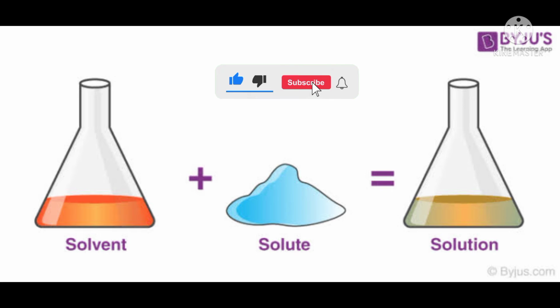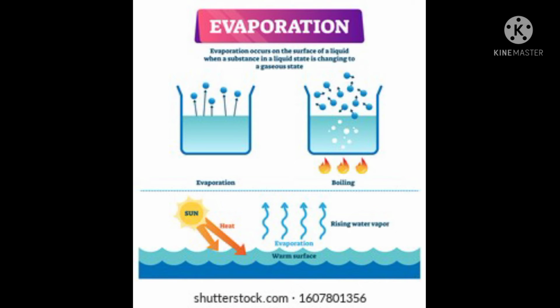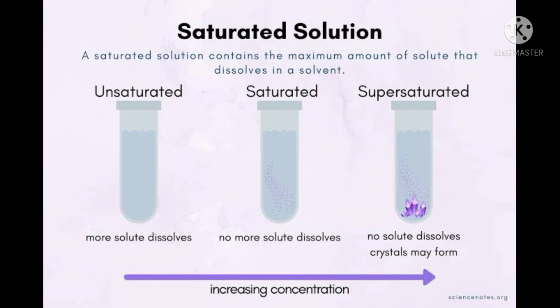First, we will see how to separate a homogeneous mixture. We use the method of evaporation to separate a homogeneous mixture. Now, a solution which is not capable of dissolving any more solute at a given temperature is called a saturated solution. On heating, more solute dissolves in it, forming a supersaturated solution.